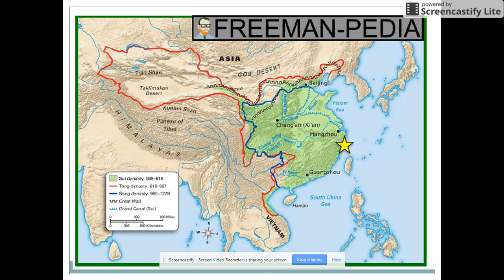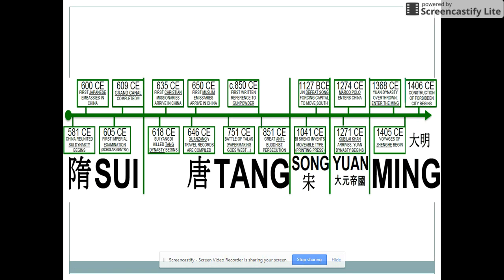So here is a map of the three Chinese dynasties we're going to look at: the Sui, which is the green, the Tang, which is outlined in the red, and then the Song Dynasty, which is outlined in the blue. And just like with the Han Dynasty, the Tang Dynasty goes way out over here, and that's because of trade and the revitalization of the Silk Road.